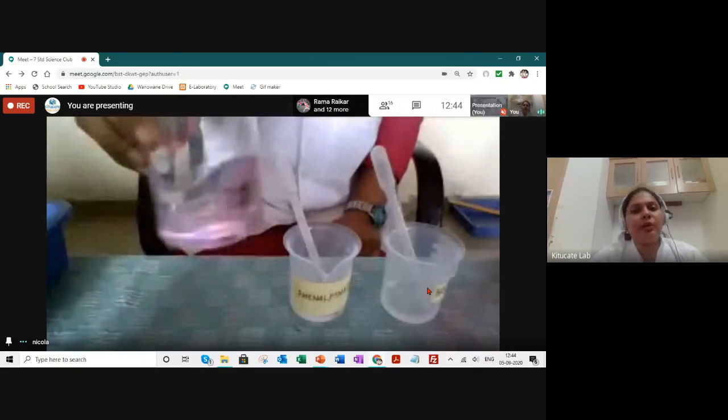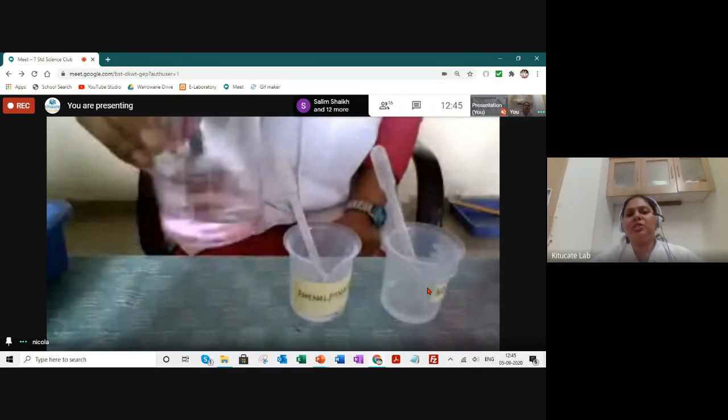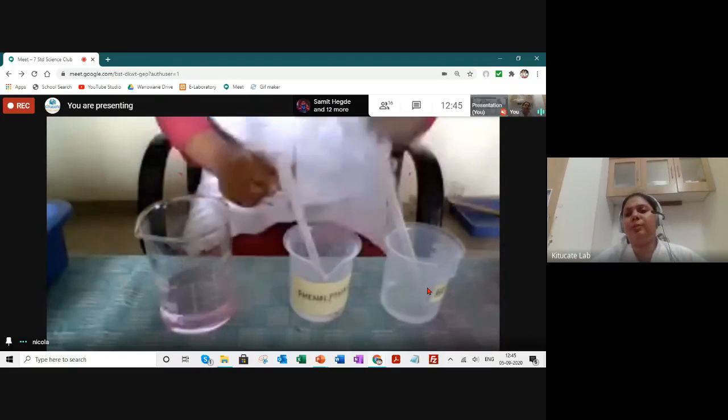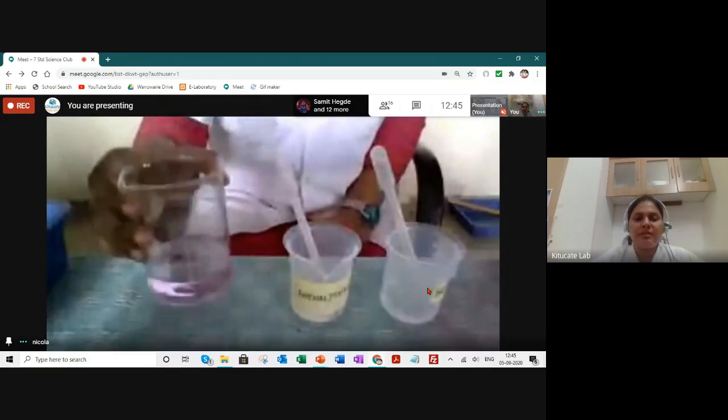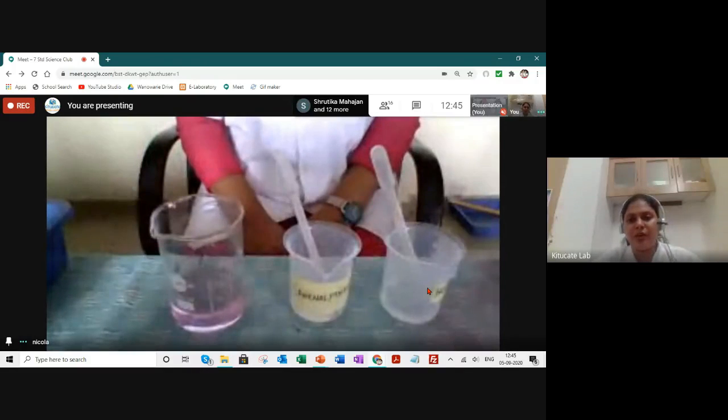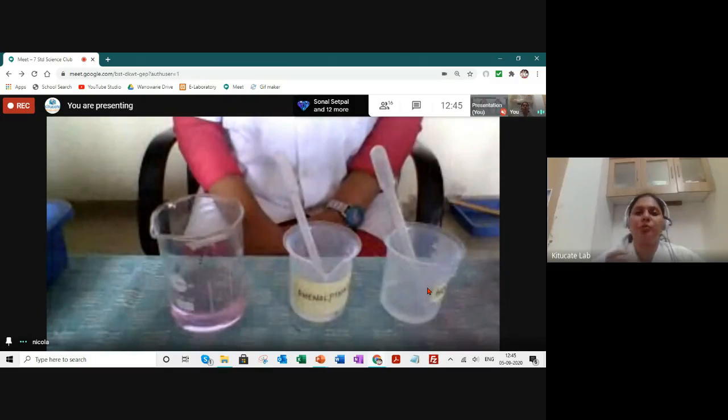Now, when we do titration, this particular point where we get the faint pink color is very, very important because this is when the solution is very close to the neutral point. Either a few drops more of base or a few drops more of acid will make the solution completely neutral.